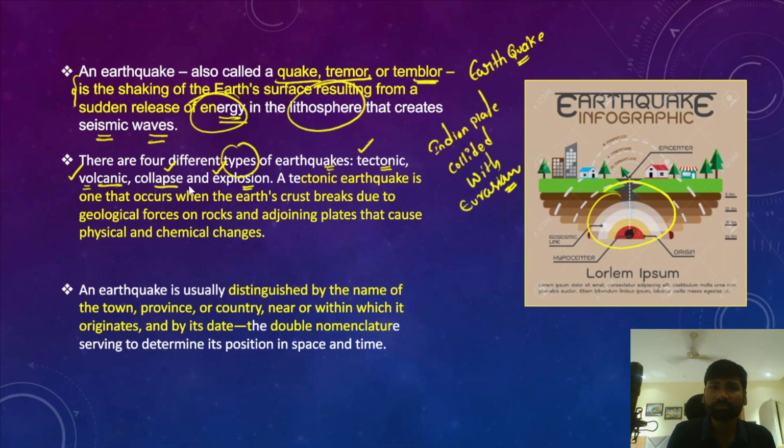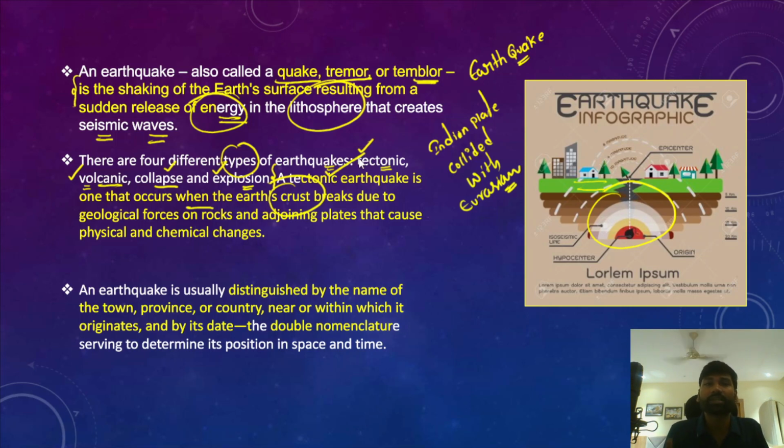However, understand the meaning and definition of a tectonic earthquake as I have already told you. It is one that occurs when Earth's crust breaks due to the geological forces. So for example, this is Earth's crust, and when the Earth's crust breaks due to the geological forces, that is known as the tectonic earthquake.